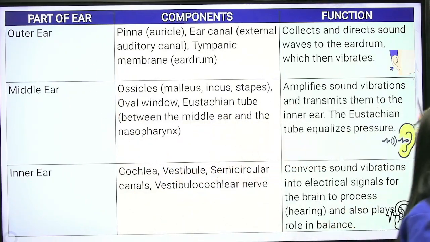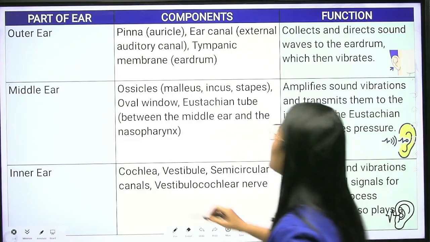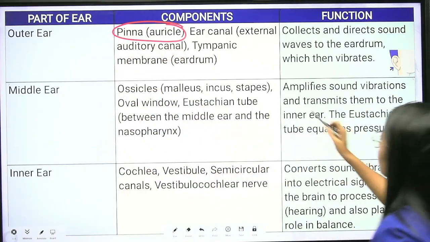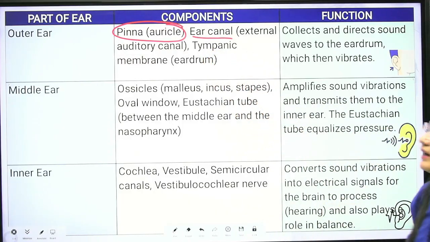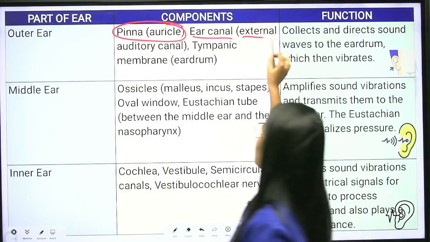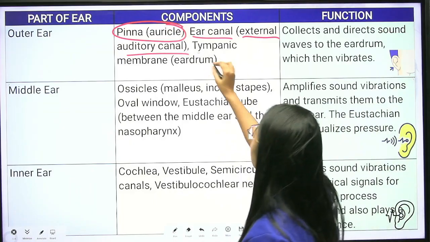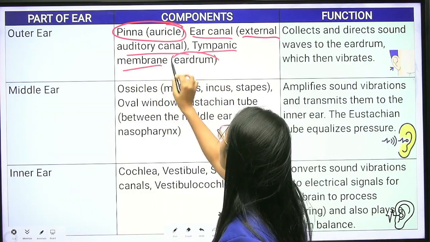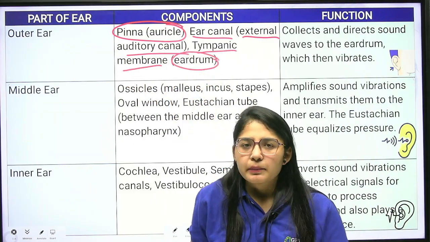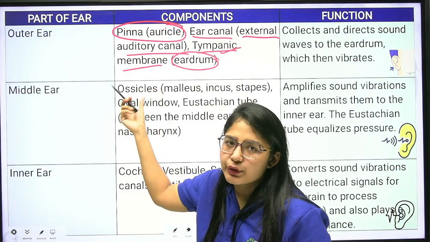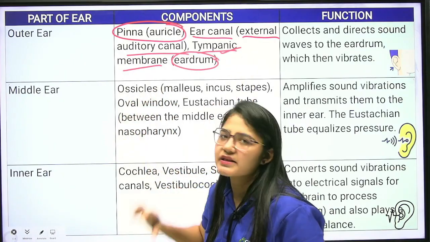So first is the outer part. In this outer part we have the pinna, also known as the auricle. Then we have the ear canal, also known as the external auditory canal. Then we have the tympanic membrane, known as the eardrum. In some books the tympanic membrane is written in the outer ear and in some in the middle ear.